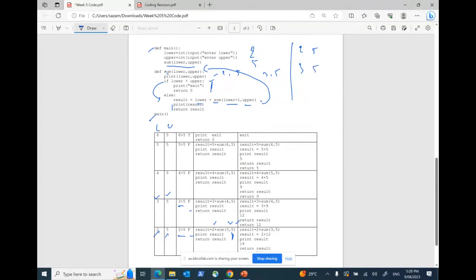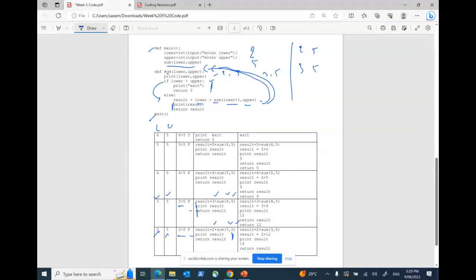Once it goes to else, it is saying result equals lower. My lower was 3, plus sum of lower plus 1, which is 4 and 5, right? Lower is actually 3 plus 1, 4. So 4 and 5. Again I am calling the same sum function. Once I have called that, anything that is below it should be stored in memory. Clear? Again, it has jumped to the main sum function. Clear, guys? So far, are you clear with what I have said? Understood? This is simple, I'm just saving that. Let's continue further one more time.